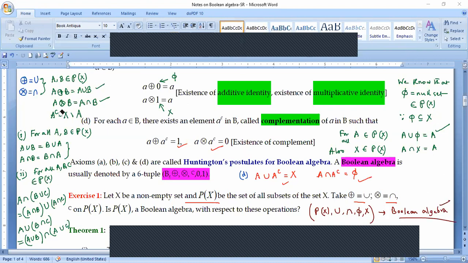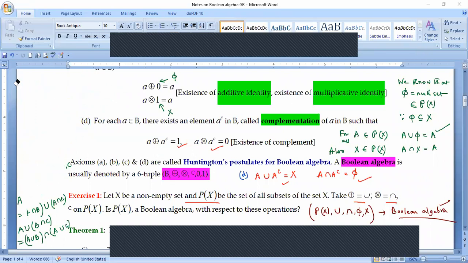Okay, so I think you have understood how to show this particular set of axioms on a particular non-empty set, and how it becomes a Boolean algebra. Probably you have understood, and probably you have copied the things also. So I'm going to move on to the next topic, which follows.